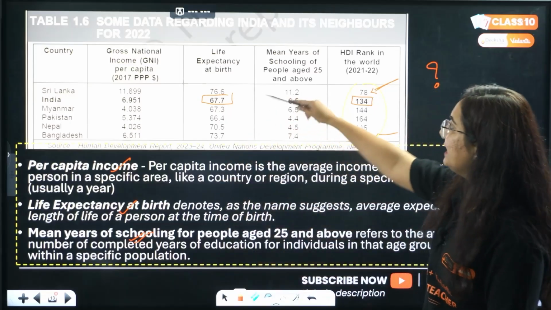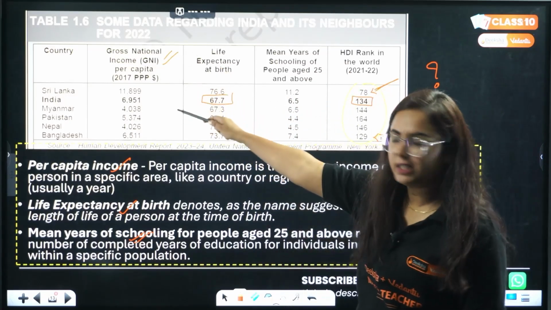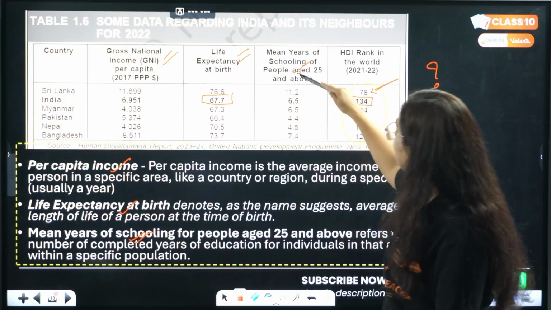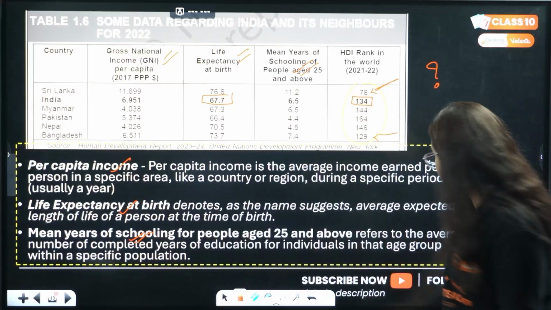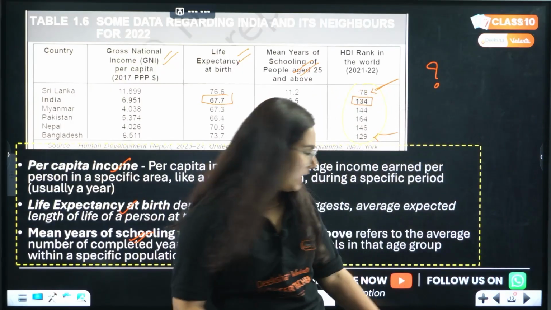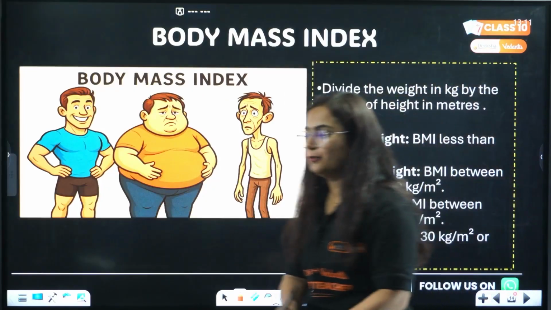So what are the criteria the HDI works on? Gross national income, that's per capita income; life expectancy at birth, that means health; mean years of schooling, that means education. So these are the three criteria. Done? Very good. Now comes the very, very last topic of this chapter.